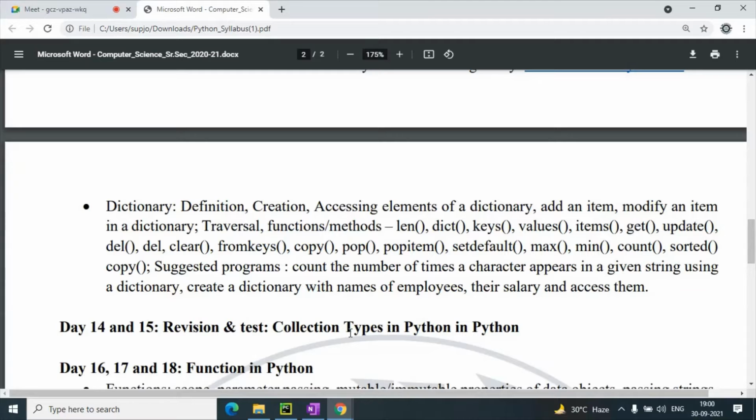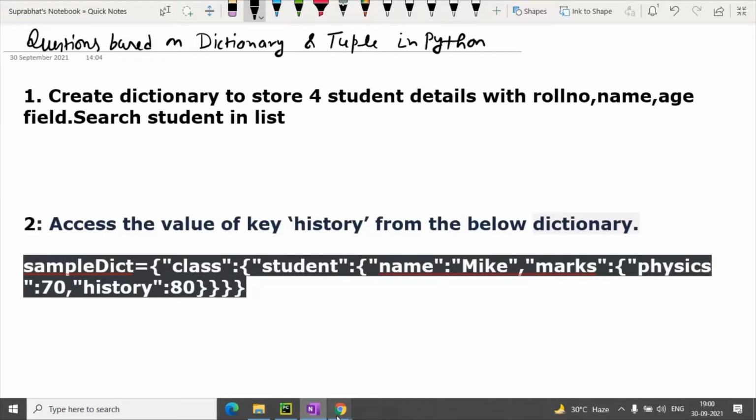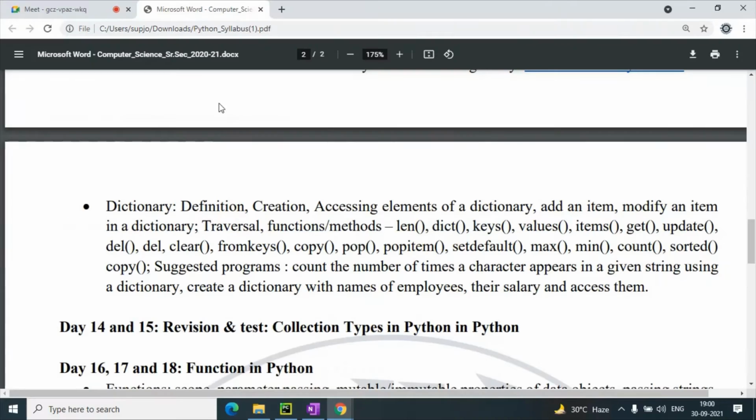So I have prepared some questions based on dictionary and tuple in Python, because the list-based week 41 questions we had discussed already. In today's lecture I will discuss these questions with you, and we will do a practical demonstration also, so that you can get the idea of questions based on dictionary and tuple, which are commonly asked in competitive examinations also. So one by one we will discuss.